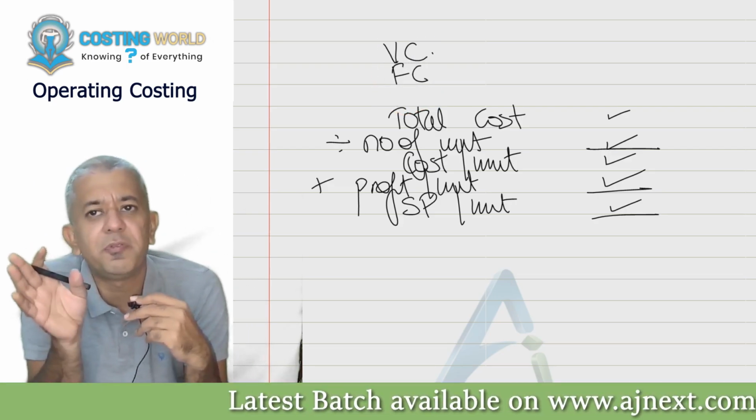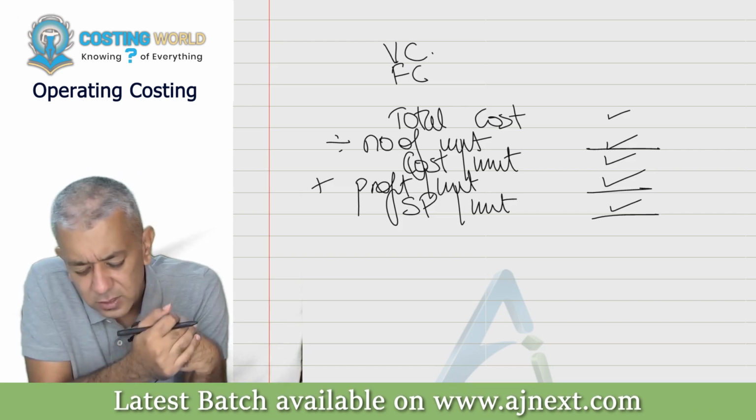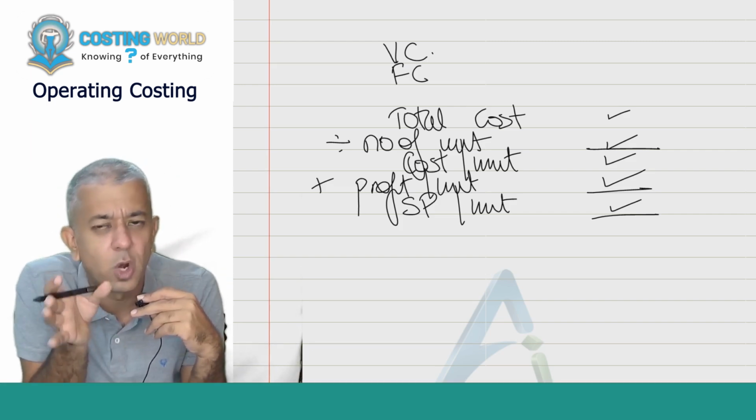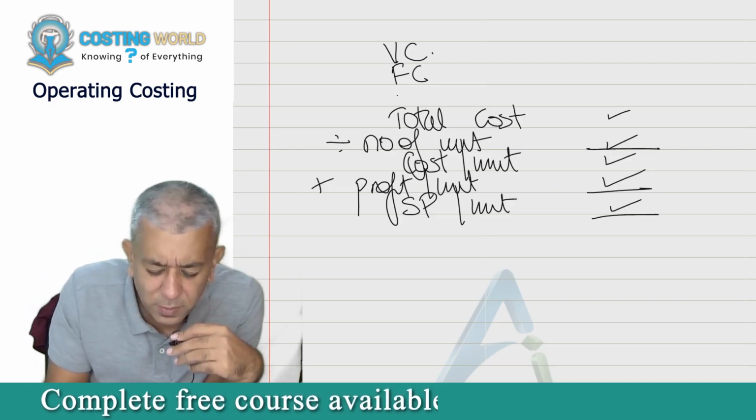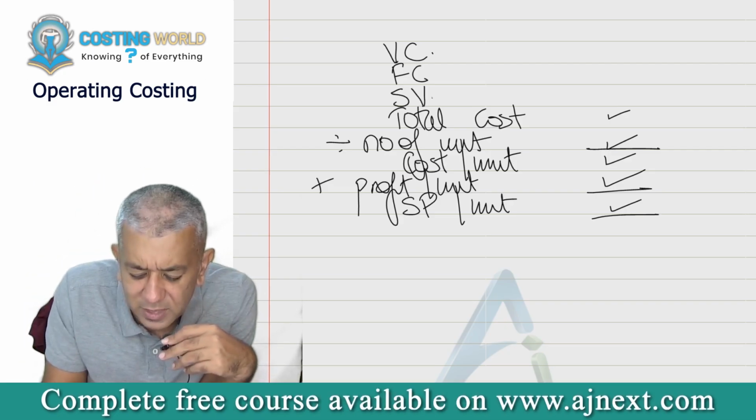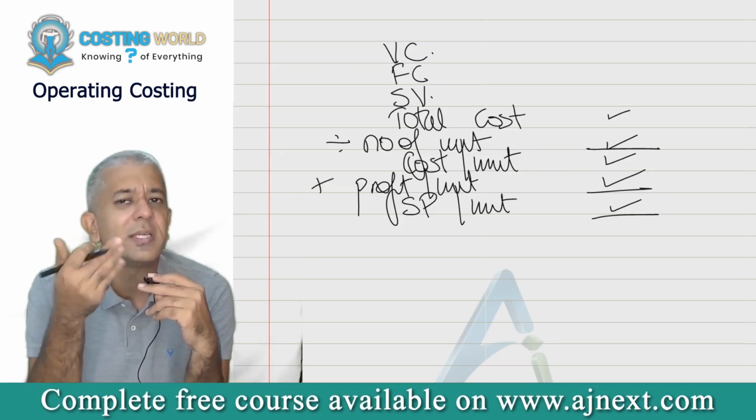If you feel that, instead of these two categories, some cost is not variable and some cost is not fixed, you can make a third category of your own, that is semi-variable cost. This is a choice left up to you.